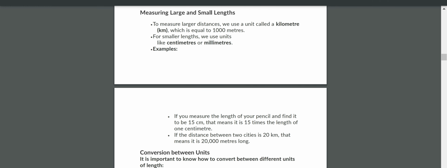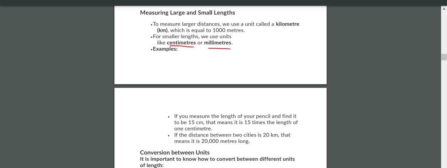Measuring large and smaller lengths. Everyone please look here. To measure a large distance, we use a unit called kilometer. 1 kilometer is equal to how many meters? 1000 meters. Then how do you indicate the kilometer? km, capital K, small m. For smaller lengths, we use centimeters and millimeters.